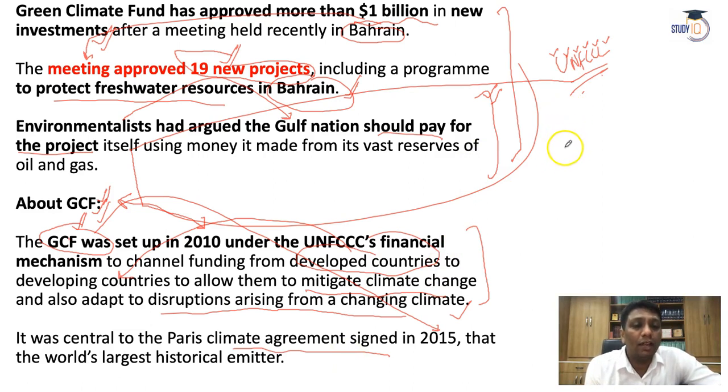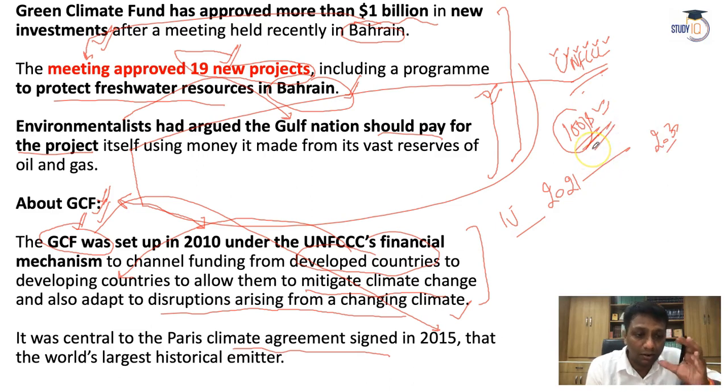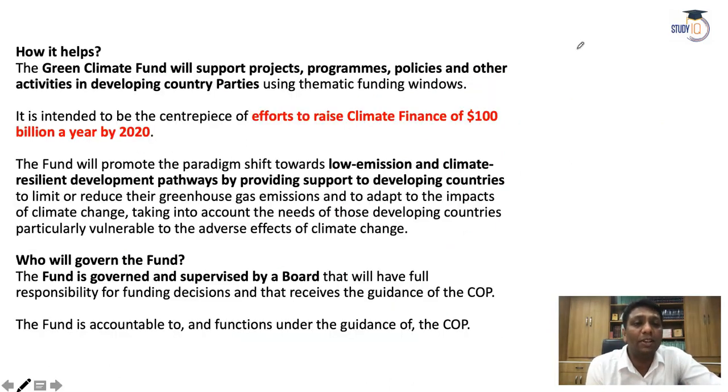You know what the Green Climate Fund values are? The value will be around 100 billion US dollars, starting from 1st January 2021 onwards till 2030. Every year, developed countries will generate 100 billion US dollars and provide it to developing countries to invest in their own nations. Especially this investment will try to minimize environmental problems, especially against greenhouse gases. That is the reason UNFCCC is working worldwide against greenhouse gas emissions.